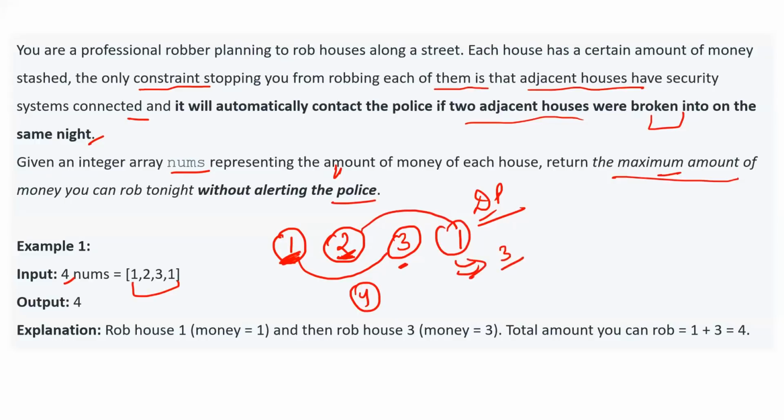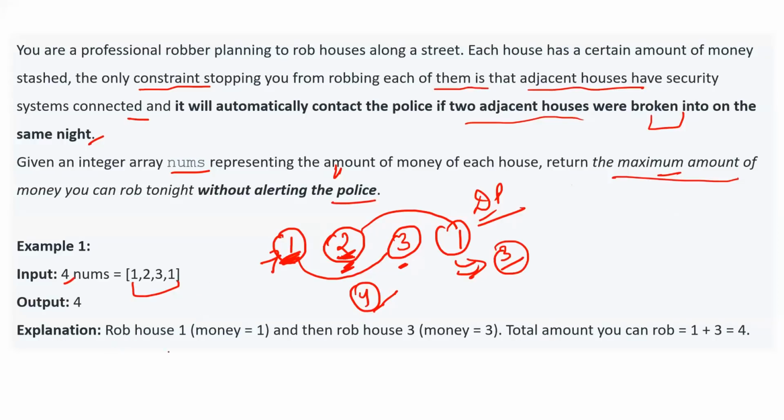3. When you are taking this one, when you are starting from here, you are able to steal overall 4 amount of money, and when you're starting from here you are able to steal overall 3 amount of money. So which is maximum? 4 is maximum. So that's why 4 will be your answer, because we have to take the decision in such a way that we can steal maximum amount of money, right?